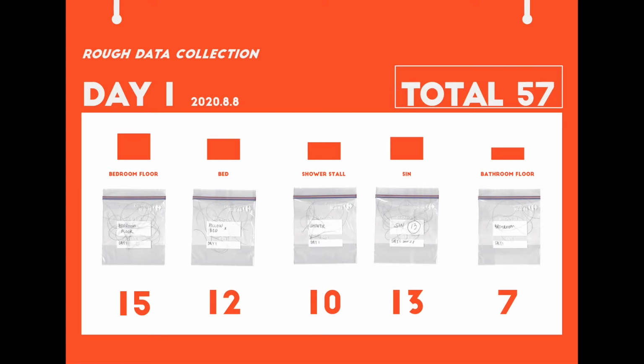For example, the first day I found 57 in total in different places. I made a simple bar chart here to show you which place has the most hair. As you can see here, I dropped the most hair in the bedroom floor and sink. And then let's check what I have done to my hair in those places.